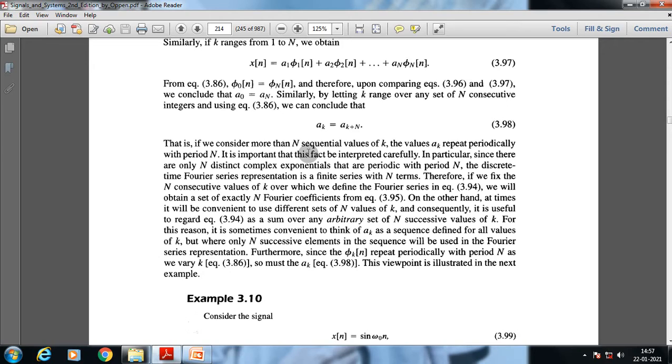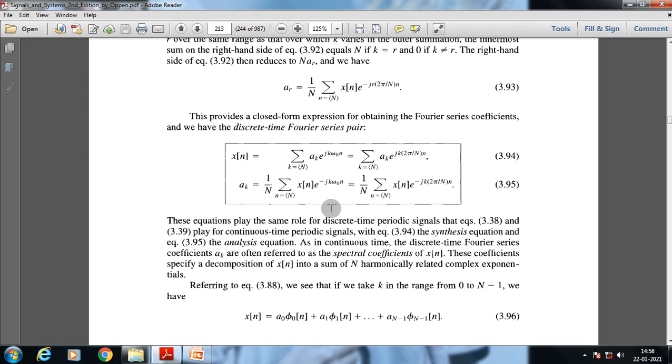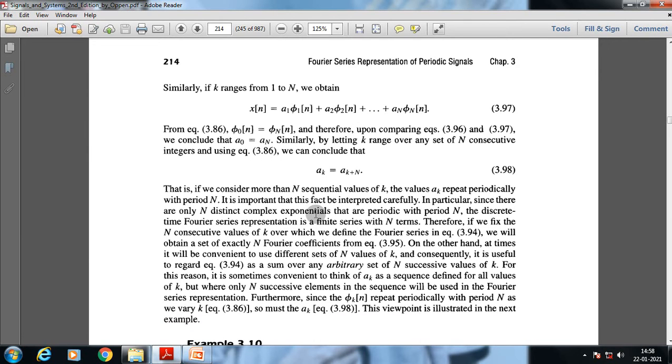Therefore, if we fix the n consecutive values of k over which we define the Fourier series, we will obtain a set of exactly n Fourier coefficients from equation 3.95, which is the analysis equation. On the other hand, at times it will be convenient to use different sets of n values of k, and consequently it is useful to regard the sum over any arbitrary set of n successive values of k.